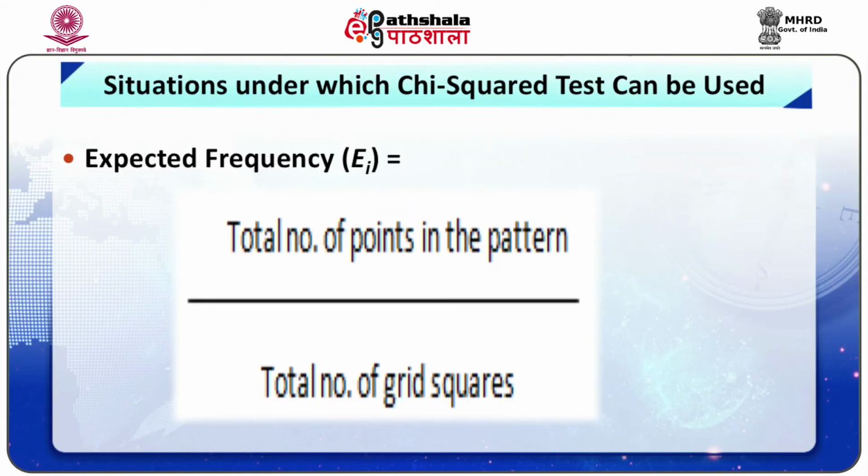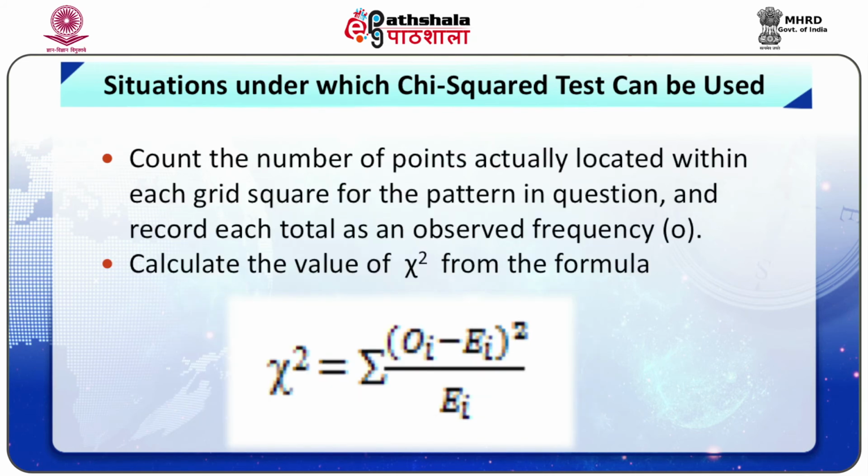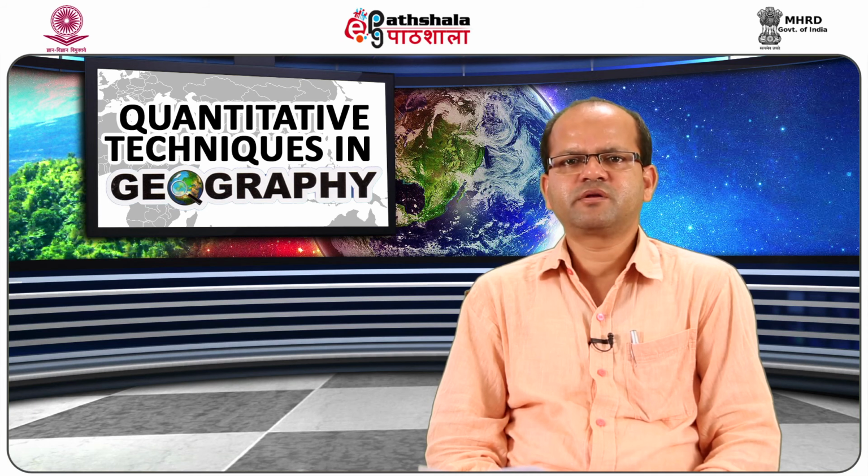Expected frequency E_i equals the total number of points in the area divided by the total number of grids. Count the number of points actually located within each grid square for the pattern in question and record each total as an observed frequency O_i. Calculate the value of chi-square from the formula discussed earlier. This is best done by tabulating the observed and expected frequency for each square as